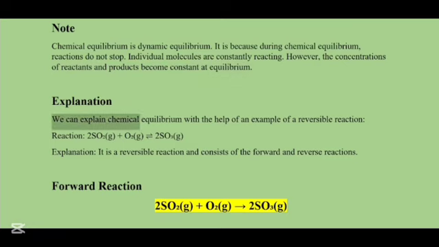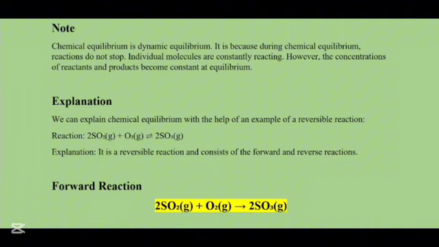Now we can explain chemical equilibrium with the help of an example of a reversible reaction. This reaction is of sulfur trioxide. As you can see, you have 2SO2, which is a type of gas, and it is being added with oxygen's two diatomic molecules. When they both combine, they produce a product which is 2SO3. Now, if you want to convert this product back into its original form, then you can do so.